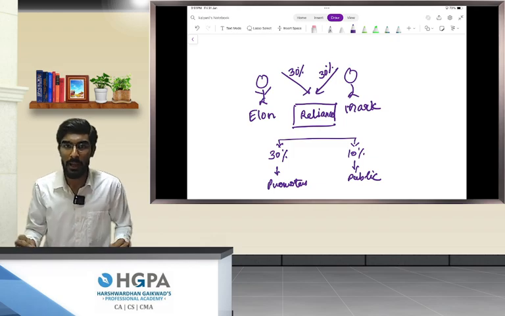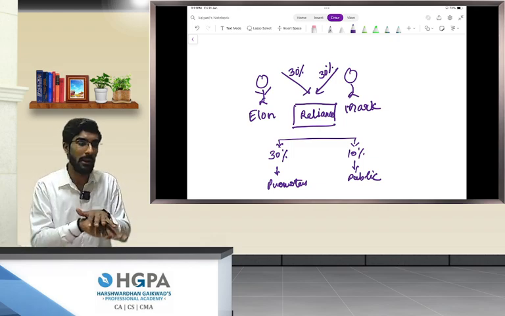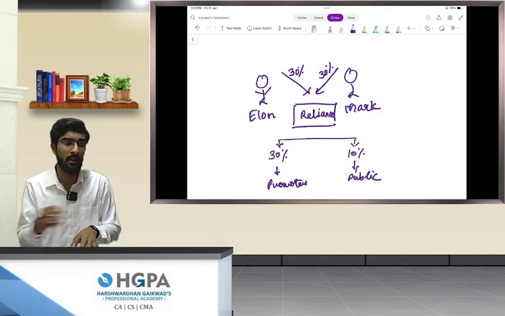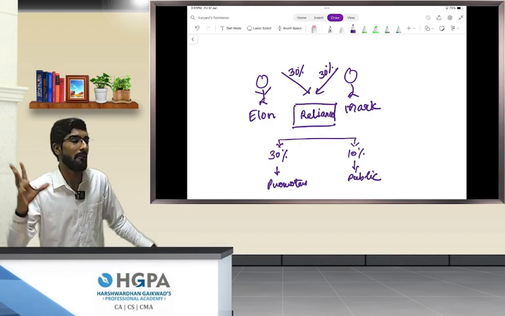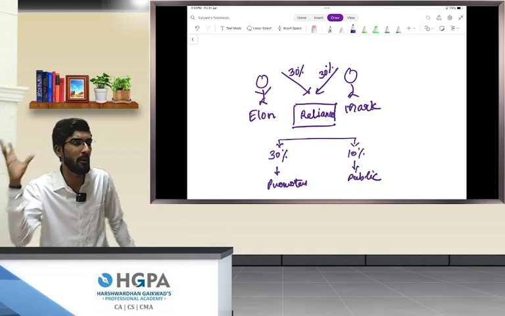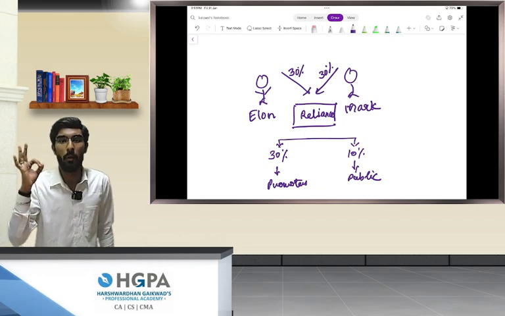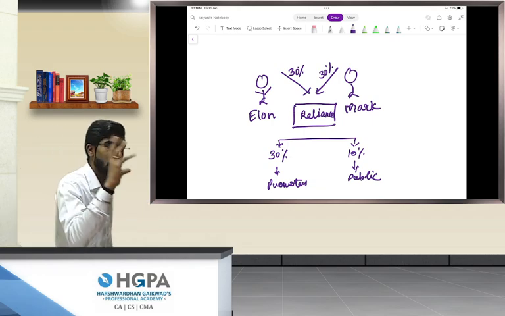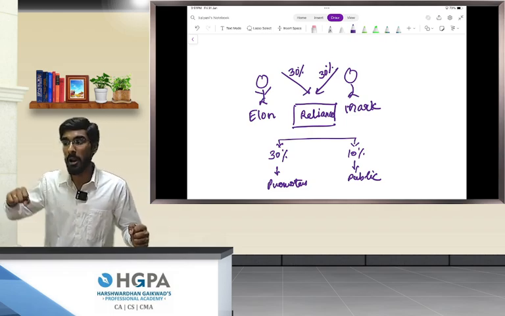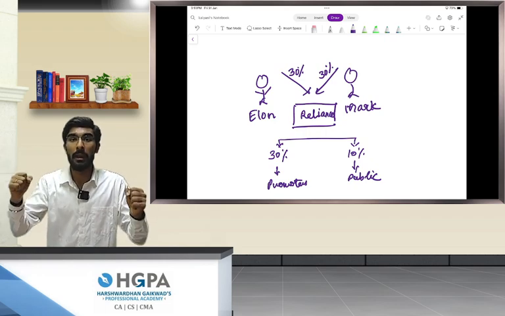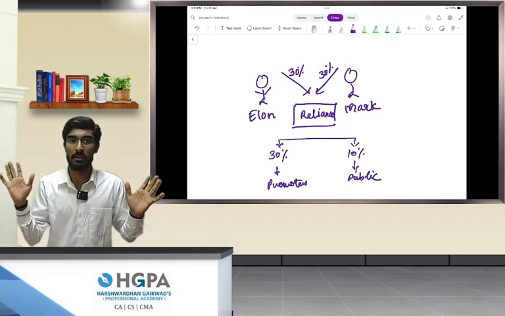So during such a time, immediately Elon Musk or Mark Zuckerberg will make a voluntary open offer that whoever wants to sell their shares, I will pay you 100 rupees, 200 rupees, 500 rupees. They will make a voluntary open offer to acquire a 20% stake in the company, so that Elon Musk or Mark Zuckerberg will gain control before the other.